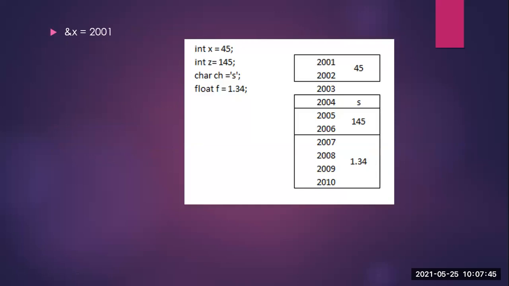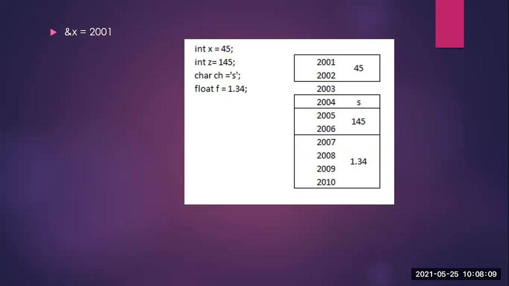First of all, go through the image. I have declared four variables there. Integer x, which is initialized to 45, integer z, which is initialized to 145, then a char variable ch, which is going to store s, and float f, which is going to store 1.34. So go through the image.